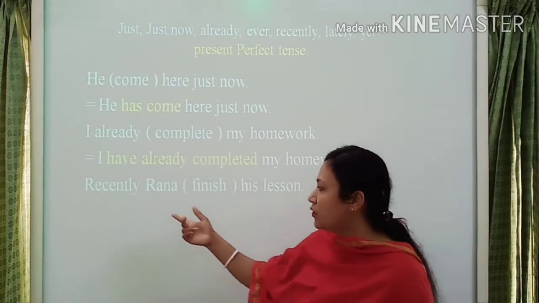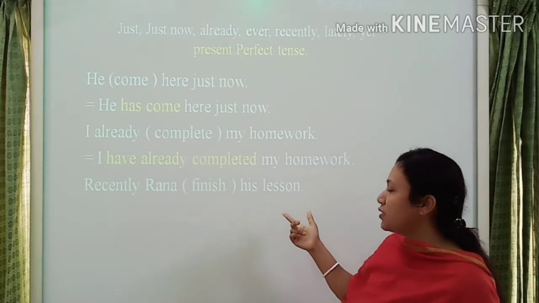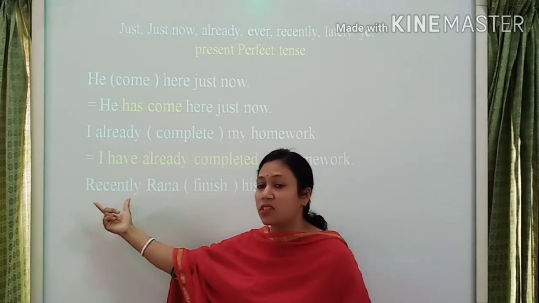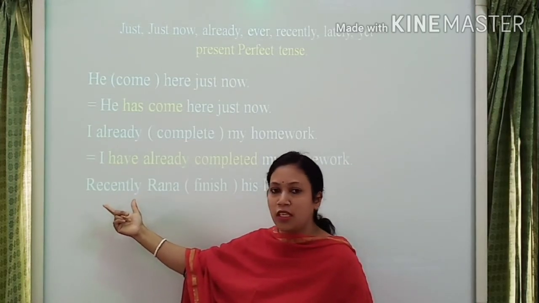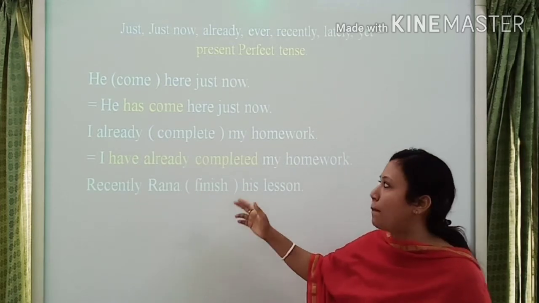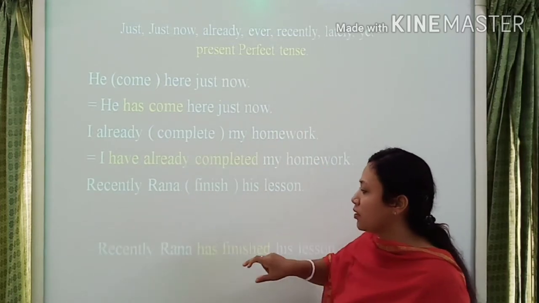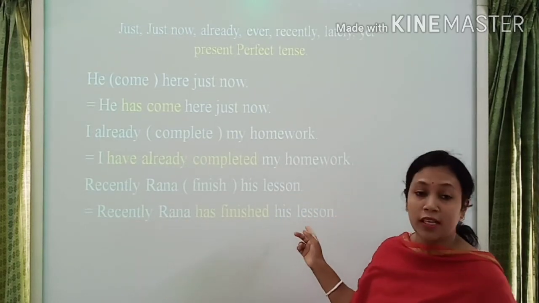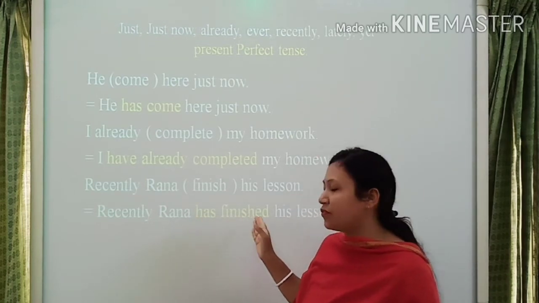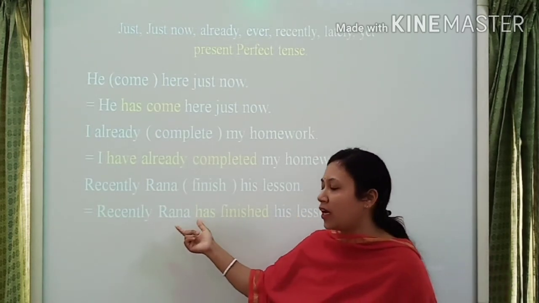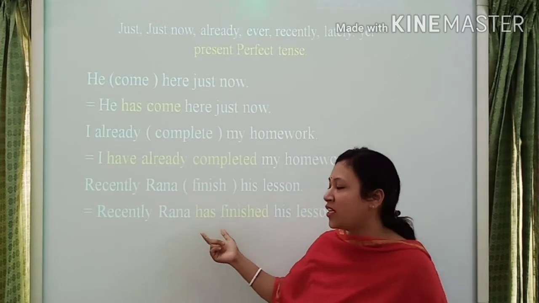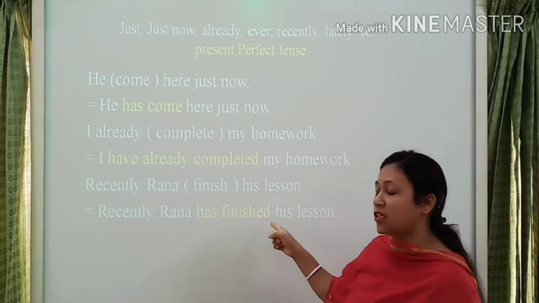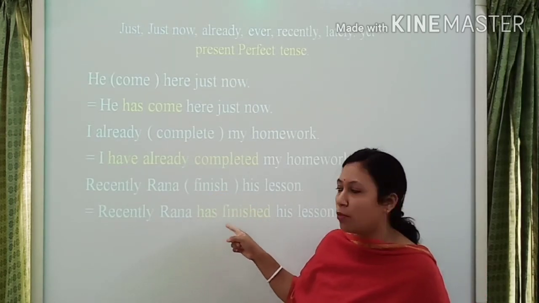Then, recently Rana finished his lesson. Here the indicating point is recently. That's why I use the present perfect tense. Its answer is: recently Rana has finished his lesson. Here Rana is third person singular number, that's why I use the auxiliary verb has. And finish is verb 1, here finished is verb 3, past participle form, then the object.